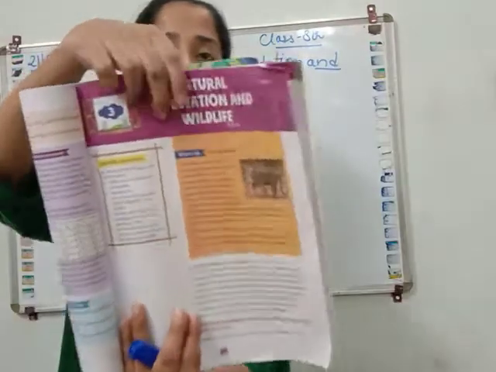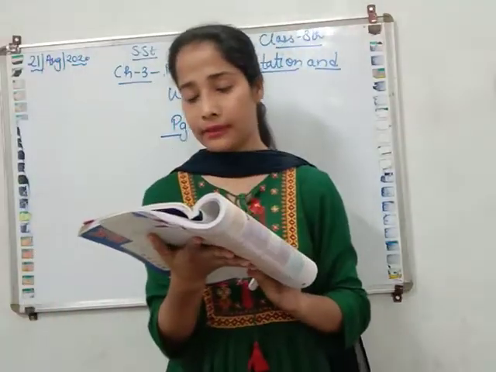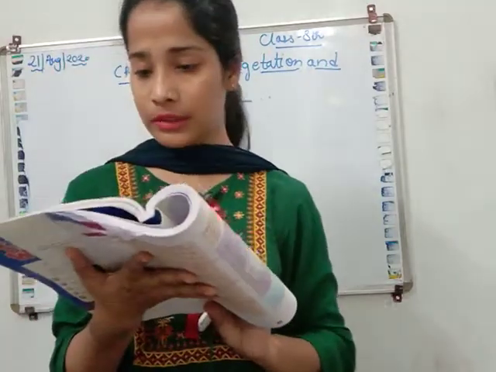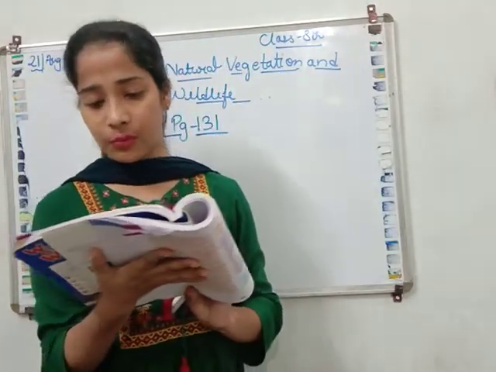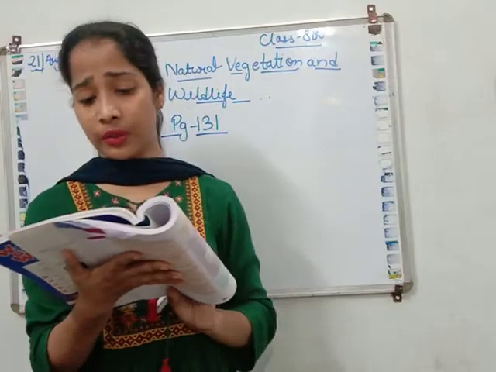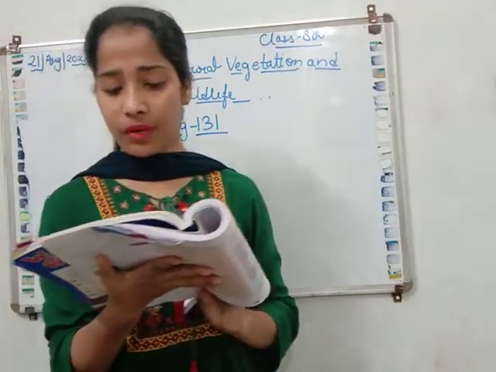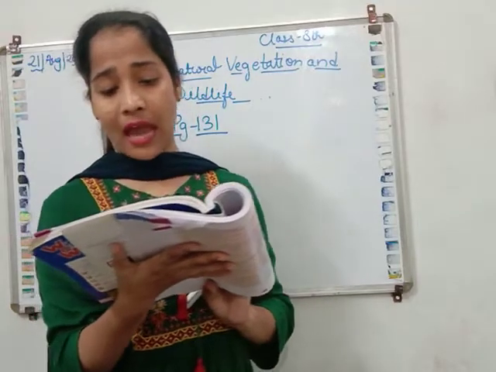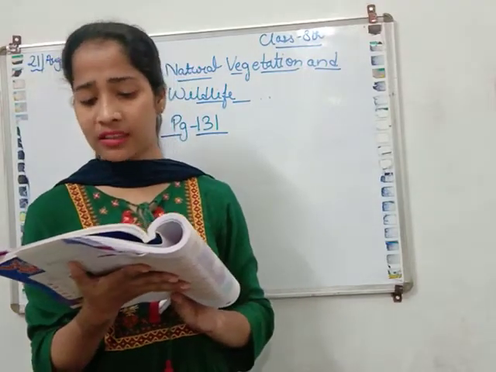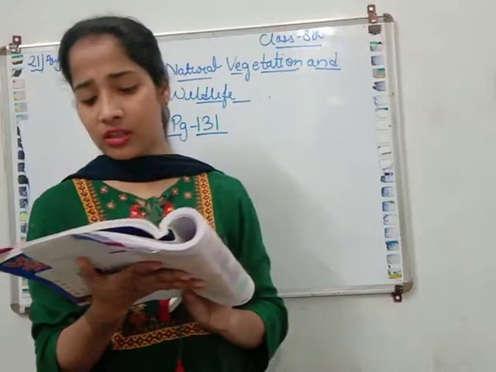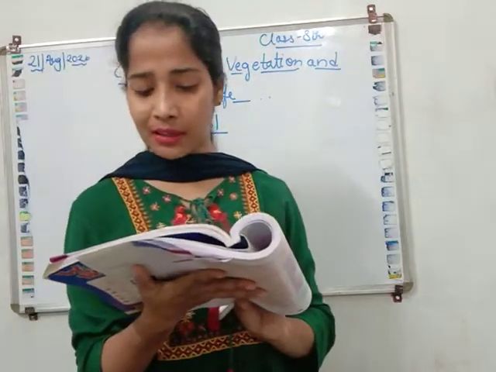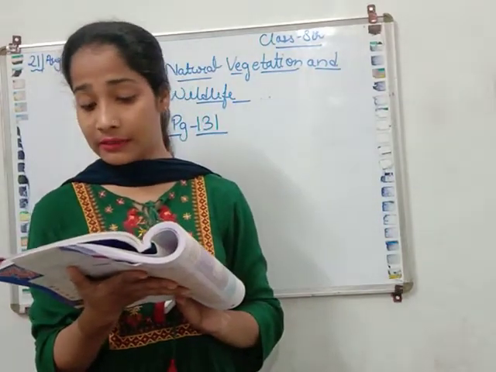Okay, now we will read about the think and discuss section. We have to think and we have to discuss that. These days, reports of violent confrontation between humans and wildlife have become increasingly common. Elephants are seen flooding crops and tigers are attacking cattle and humans. In retaliation, the animals are being trapped and killed. Why do you think it is happening?